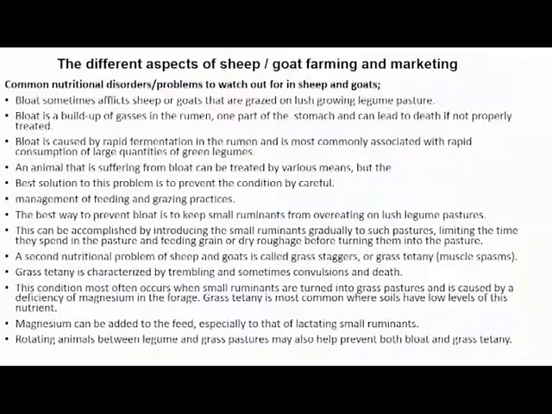Bloating sometimes afflicts sheep or goats that are grazed on large growing legume pasture. Bloat is a buildup of gases in the rumen. When you talk about bloating, it's just a buildup of gases in the rumen, one part of the stomach, and it can lead to death if not properly treated. Bloat is also caused by rapid fermentation in the rumen and is most commonly associated with rapid consumption of large quantities of green legumes.